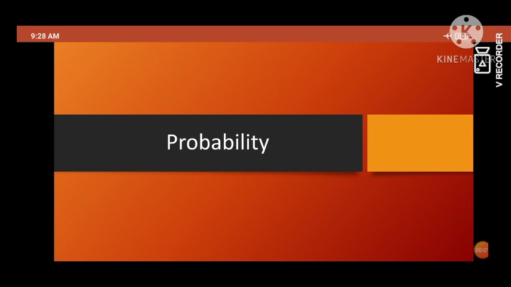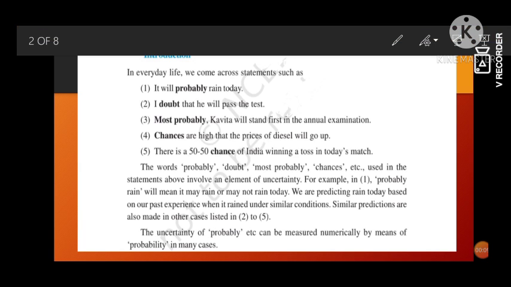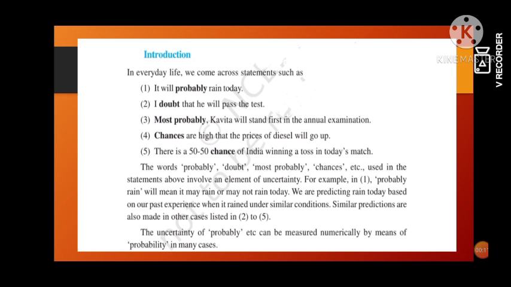Morning students, today we are going to start a new chapter called probability. This is the last chapter of our NCERT book. In this chapter, today we are going to start the chapter probability with an introduction.